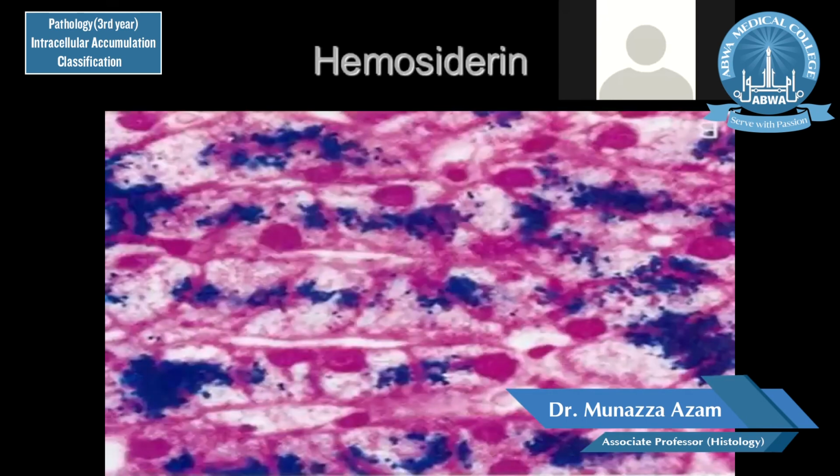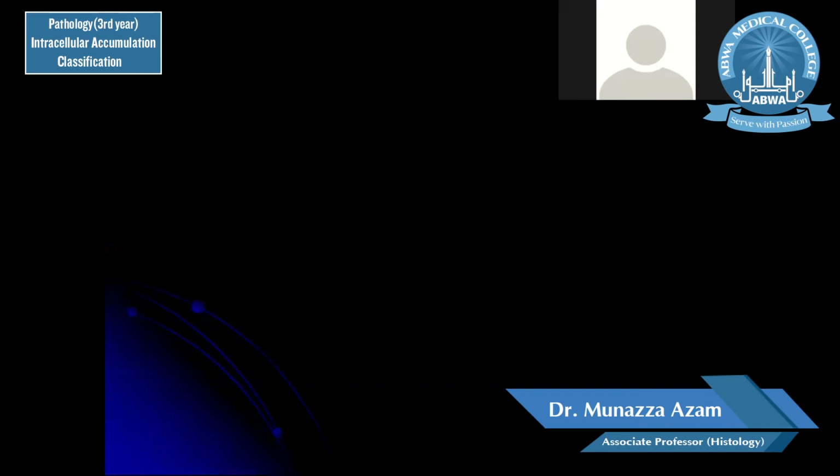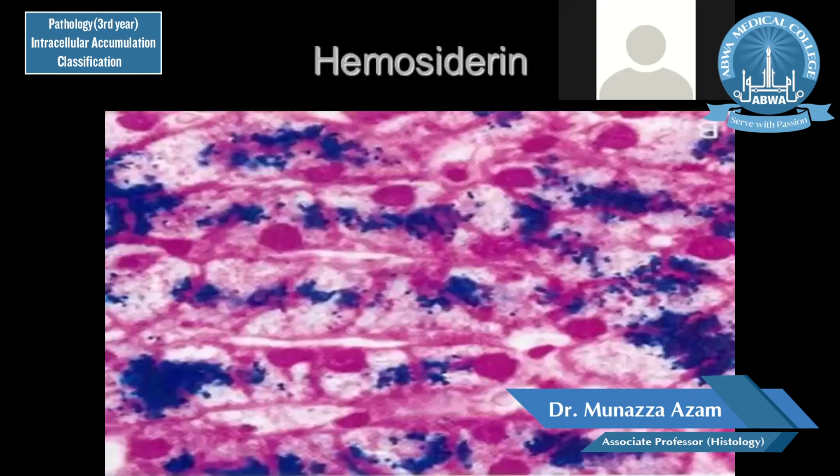This is a Prussian blue stain, and in the similar section you can see darkish blue areas. These darkish blue appearing areas are basically the hemosiderin aggregates.